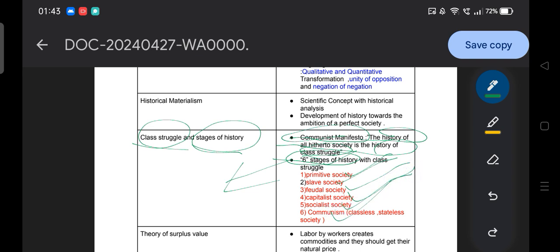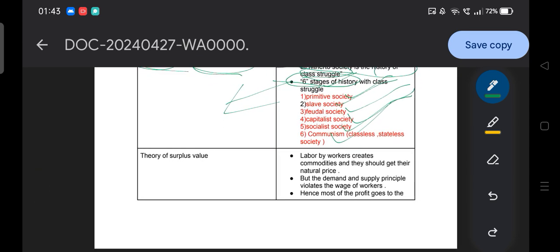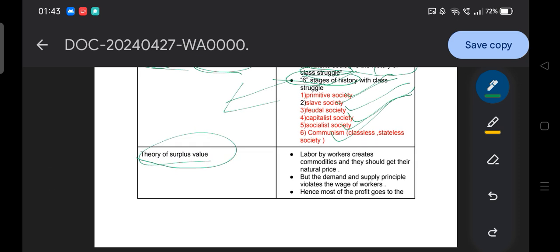They are the six stages of the class struggle. Then moving to the next, if it is clear to you, there is the concept of the theory of surplus value. What does this theory of surplus value mean? This concept deals with the labor that workers put into creating a commodity, for which they should get their natural price.